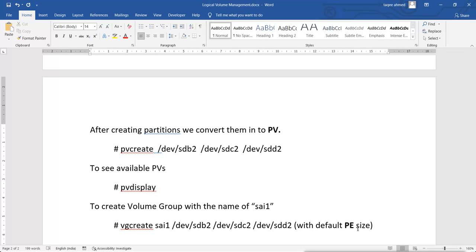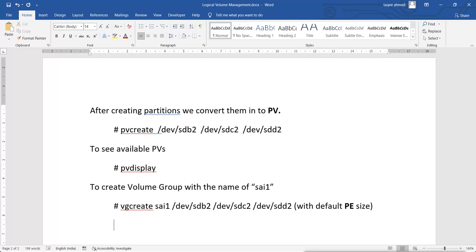And if I want to create it with a different PE size, then with the command I will add one more extra option, -s, and then I can mention whatever PE size I want.